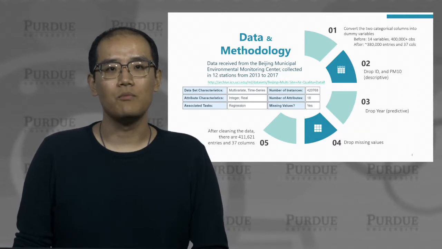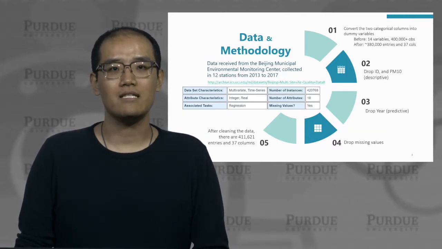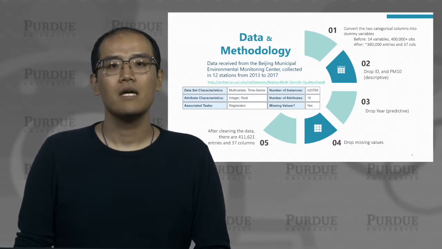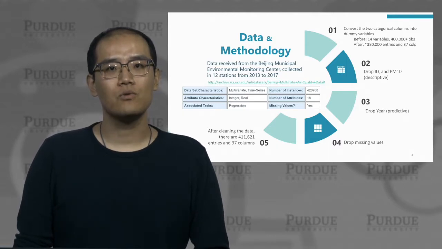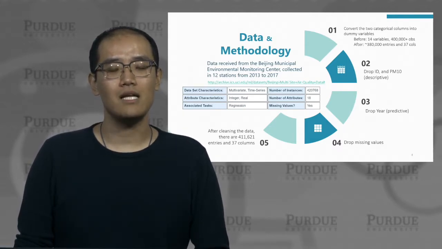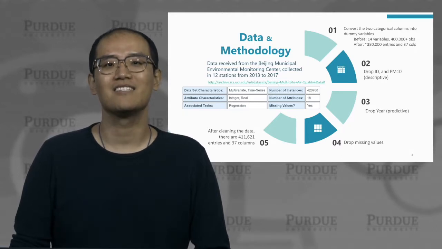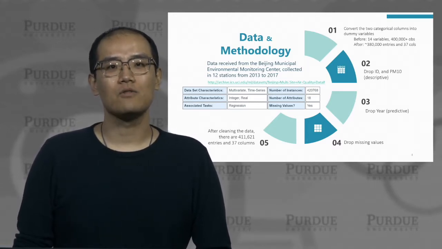15 of them are numeric variables consisting of air quality indexes, measurements, and time variables. There are two categorical variables which consist of wind directions and the name of the station. Year, ID, and PM10, which is a variation of the PM 2.5, were dropped for lack of relevancy and redundancy. We also convert the two categorical columns into dummy variables in the analytics stage. Observations with the missing values were then dropped from the dataset. The final dataset has around 380,000 entries and 37 columns.